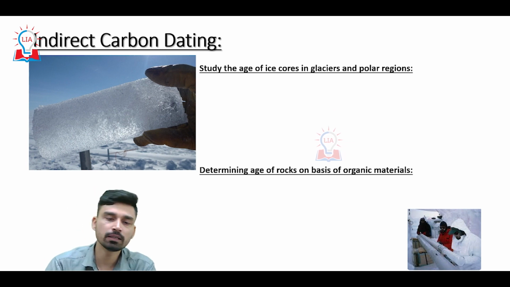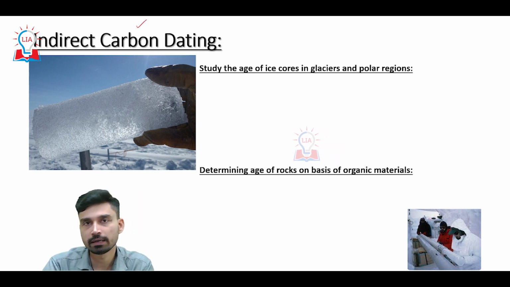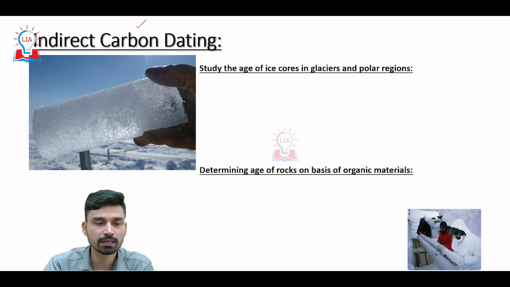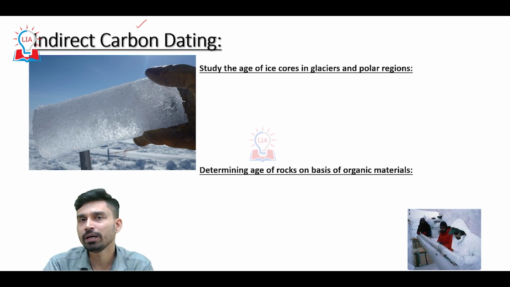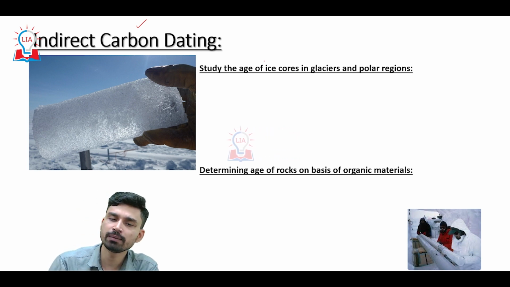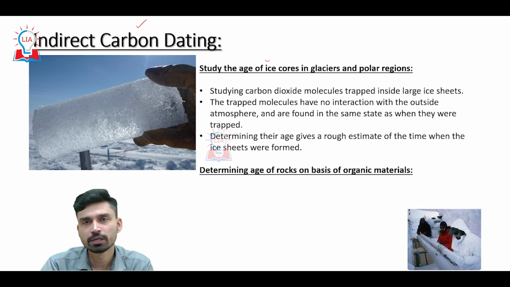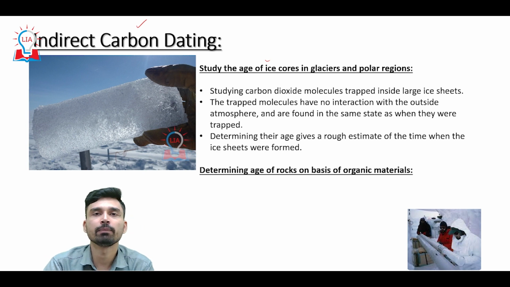However, there is one other method that is used for determining the age of a sample, called indirect carbon dating. The indirect carbon dating method is used many times to study the age of ice cores in glaciers, in the polar areas, especially the Antarctic missions that many countries have launched.